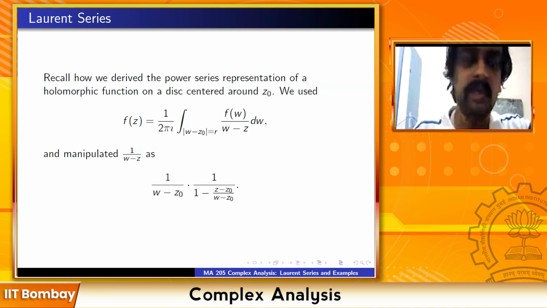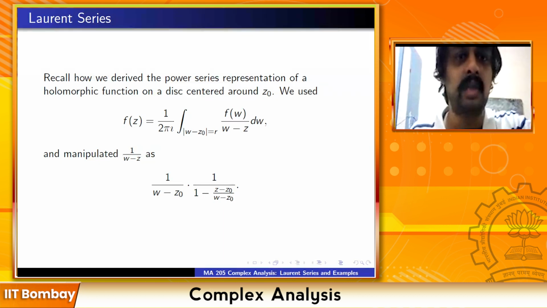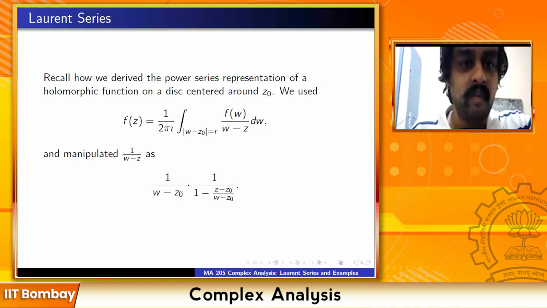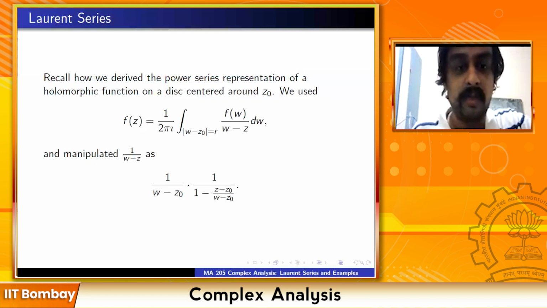So recall how we derived the power series representation of a holomorphic function on a disk centered around z0. What we did was we wrote f(z) equal to 1 upon 2 pi i integral of f(w) dw upon w minus z, over |w - z0| = r. And we manipulated 1 upon w minus z as 1 upon w minus z0 into 1 upon 1 minus (z minus z0) by (w minus z0).